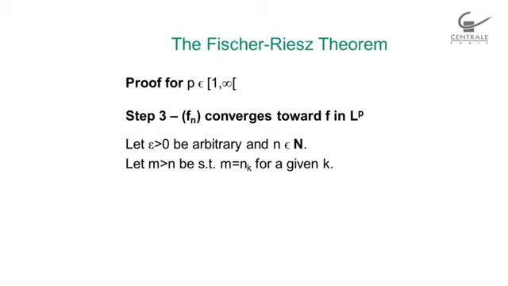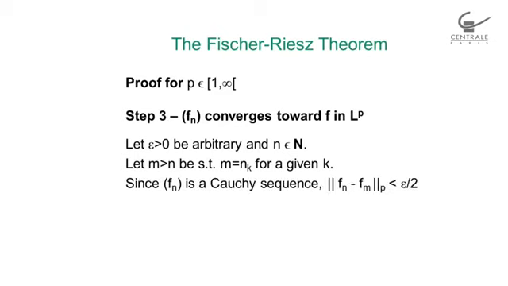Now, there will be an m that will be larger than n, and that will be such that it is an n_k for a given k. So remember, we have an f_{n_k}, and what I choose is an index m, which is an n_k, but which is also larger than n.